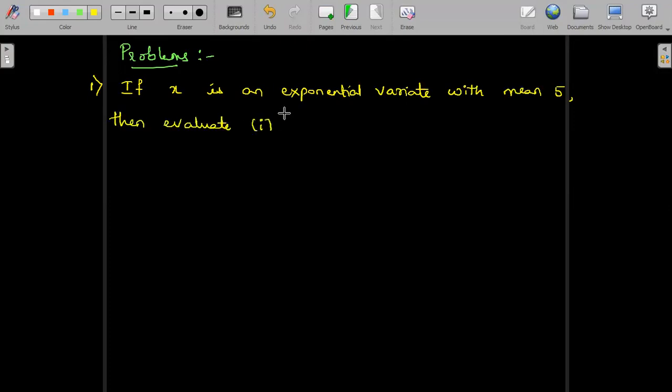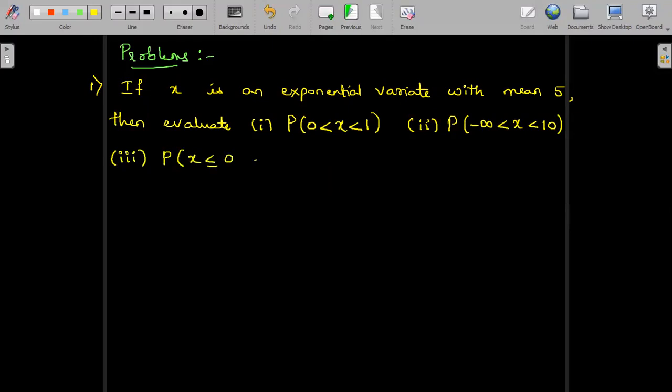In that first one, probability of x lying between 0 to 1. Second one, probability of x lying between minus infinity to 10. And thirdly, probability of x less than or equal to 0 or x greater than or equal to 1.